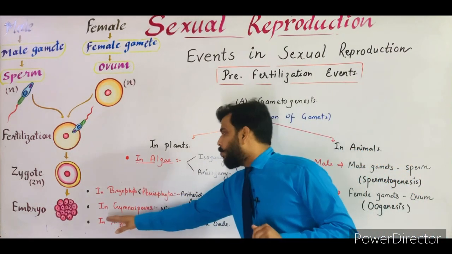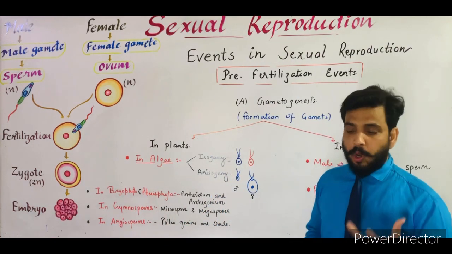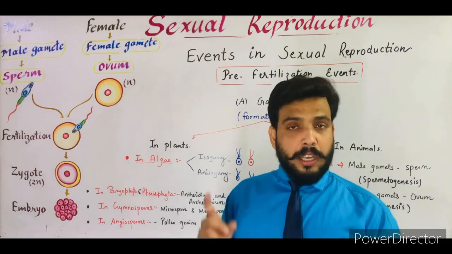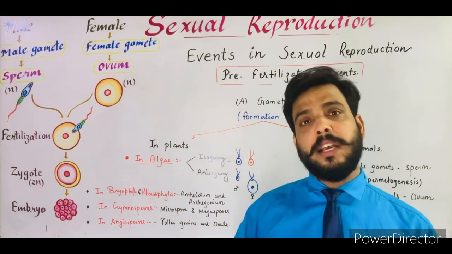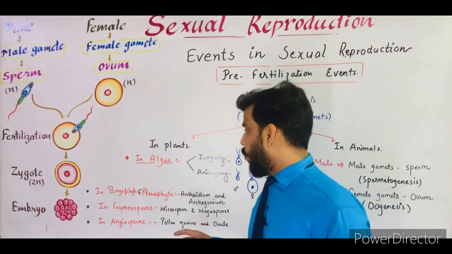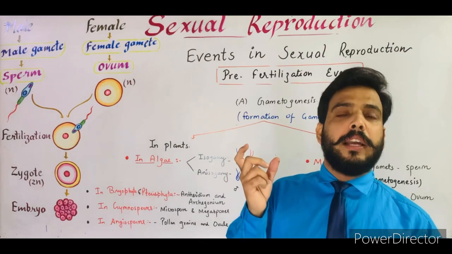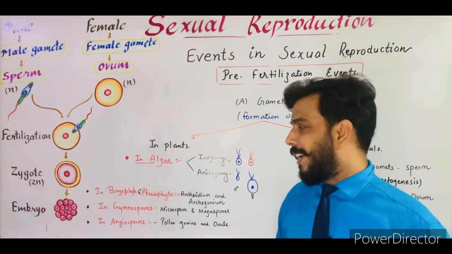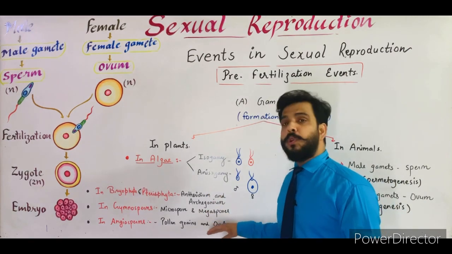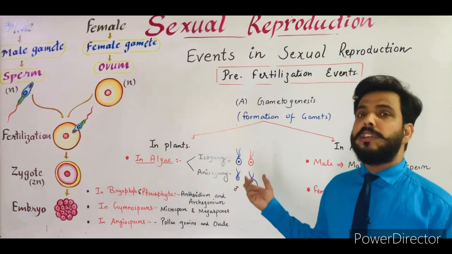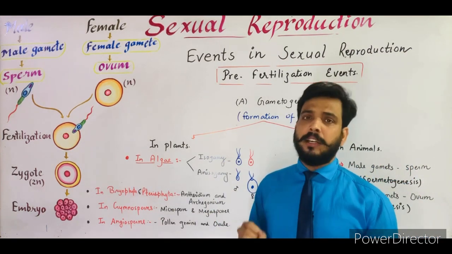Now the most developed group of the plant, that is angiosperm. In angiosperm, we all know that the flower is the reproductive organ, and in the flower, the male organ is antheridium, while the female organ is oogonium, as I have described before in this chapter. So the pollen grains are the male gamete, which are produced inside the androecium, the male part of a flower, and the ovule, the female part of a flower, is generally produced inside the gynoecium. So these are the male and female gametes in the plants.